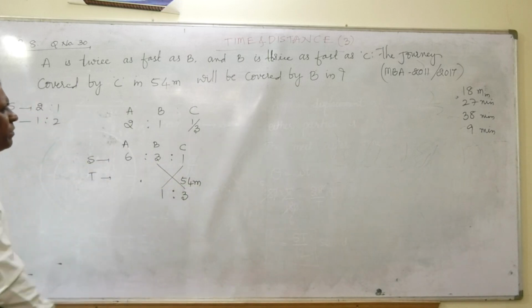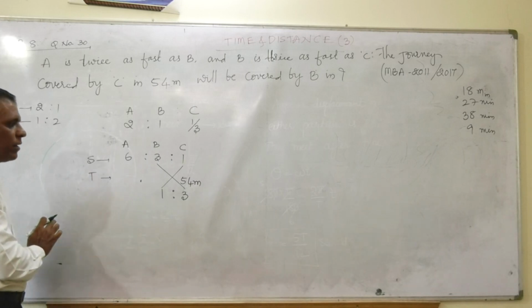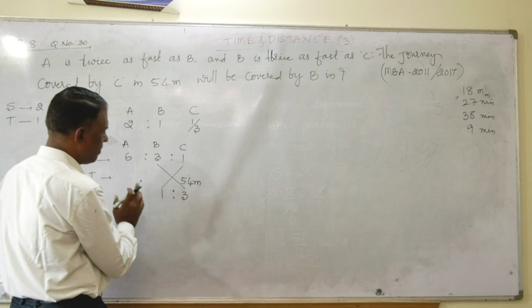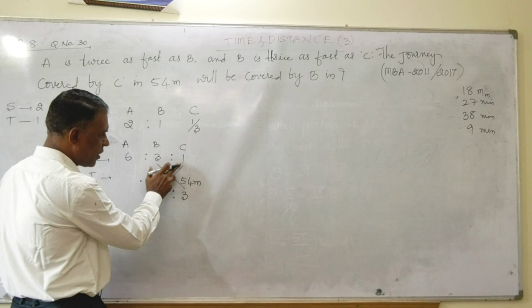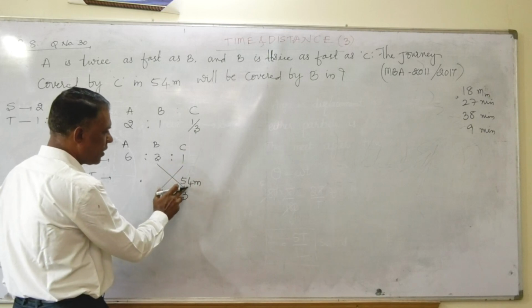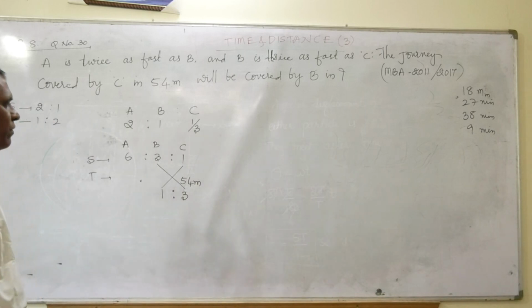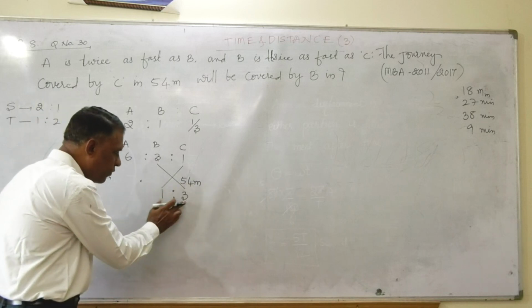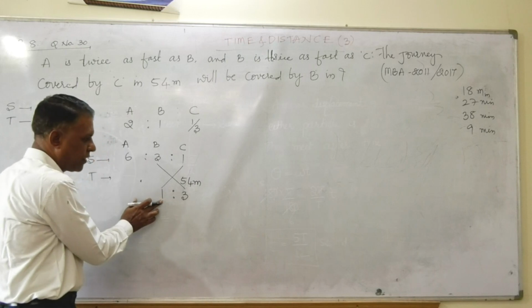We need not find out all these things. If you want, I will show you that also. If the speed is 1 kilometer per hour, you are taking 54 minutes. If 3 stands for 54, here I have to write 3 units, here 1 unit, friends.